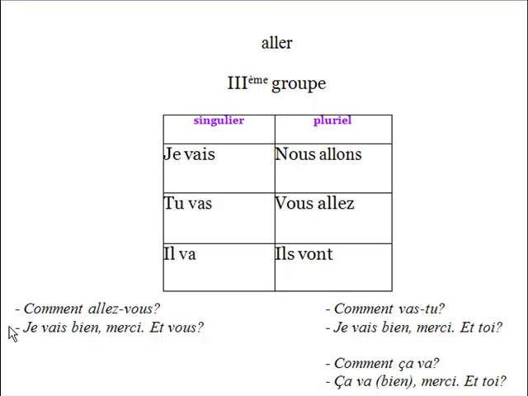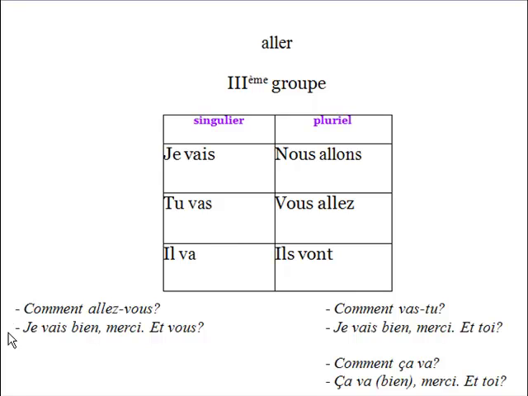So this is an example of a formal conversation. So as you can see here, they say vous. Comment allez-vous? Vous, which is always evidence of formal conversations. Je vais bien, merci. Et vous? And again, you're asking, et vous? So what do you have here? Comment allez-vous? How are you doing?